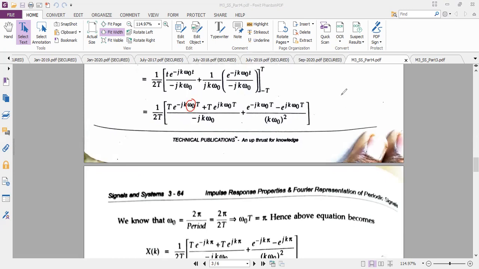So I know that omega naught is equal to 2 pi by capital T. And as per our problem here, in place of the time period, I have 2 times t. Why this 2t itself? This t is t only, because in the diagram itself they have mentioned t as t only. So the 2 gets cancelled, and I will be getting omega naught is equal to pi by t. So if you rearrange this equation, can I write omega naught t is equal to pi? Just check whether I am right or wrong.